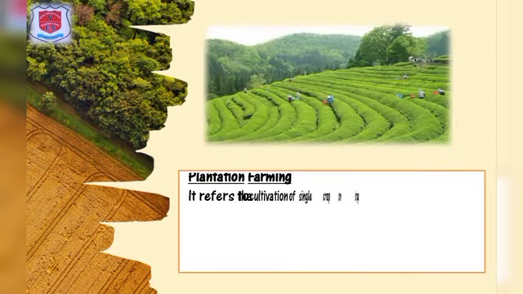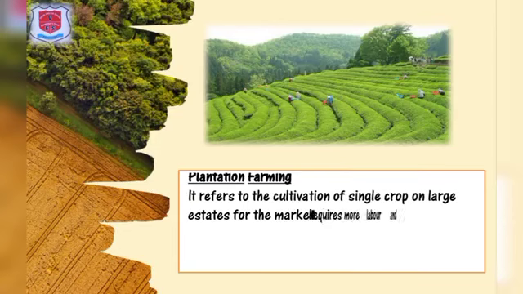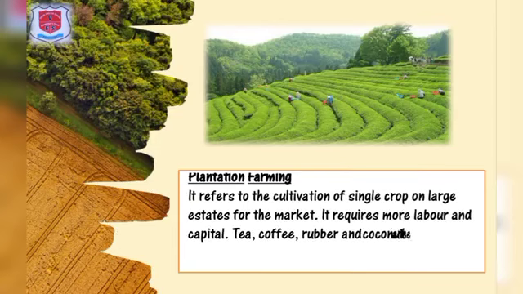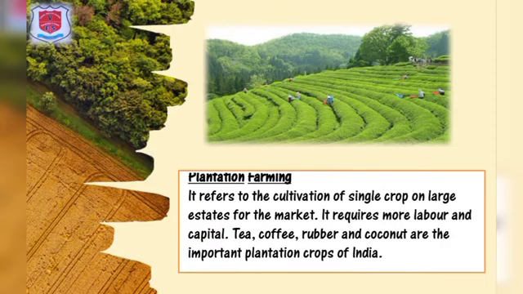Plantation farming. It refers to the cultivation of a single crop on large estates for the market. It requires more labor and capital. Tea, coffee, rubber and coconut are the important plantation crops of India.